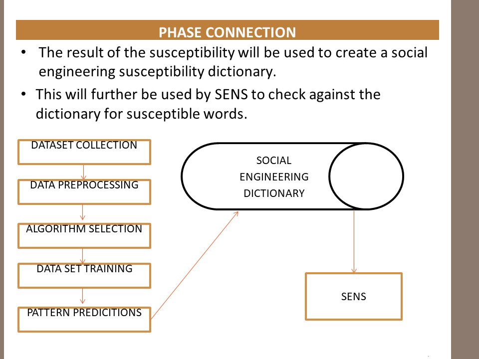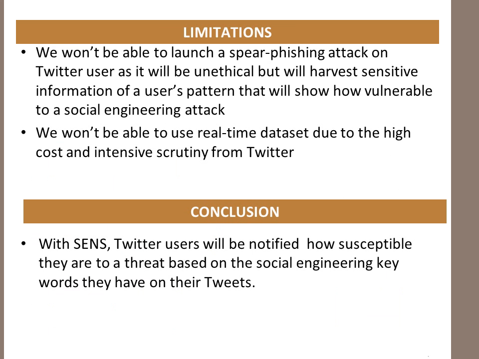We also use our SVM selection afterwards to train the data, and at the end of the day we get a result, and the result is going to be used to create a social engineering dictionary, which our social engineering notification system will use in order to predict words for Twitter.